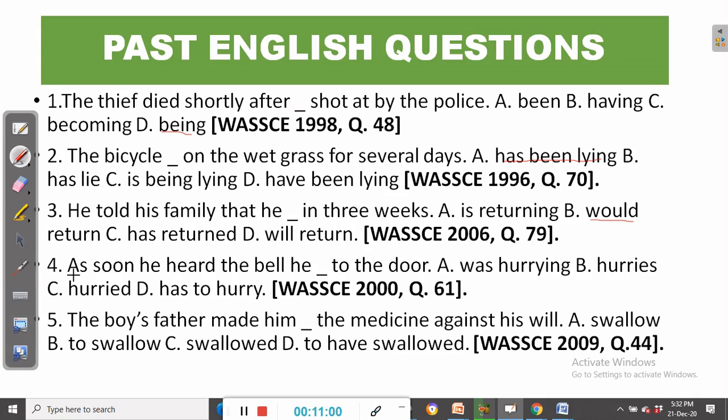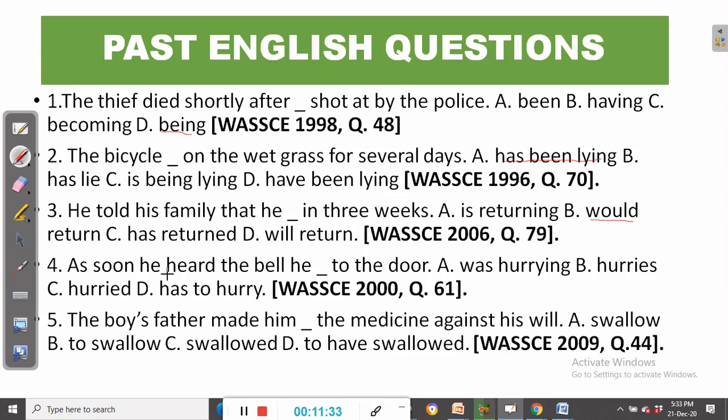Now, let's look at question 4, which is taken from the WASSCE of the year 2000, question number 61. As soon as he heard the bell, he dashed to the door. A was hurrying, B hurries, C hurried, D has to hurry. Now, when we look at it critically, we discover that we have to use the simple past, because this is dealing with the rule of concord.